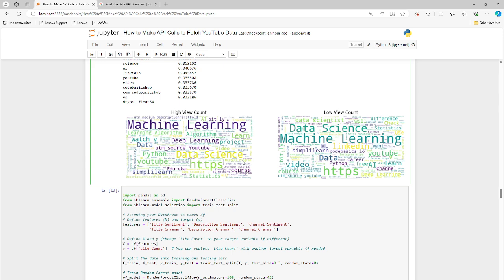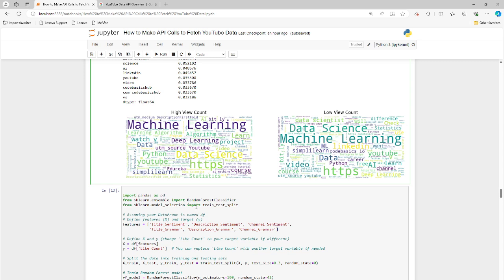So let's look at a random forest classifier, sorry, we're going to go ahead and use a little machine learning to understand the likelihood to predict like counts of a video based on the features, which include title sentiment, description sentiment, channel sentiment, title grammar, description grammar, and channel grammar. I won't go into all the details of machine learning. That's somewhat complex, but I have several videos on my channel already that describe how machine learning is done, how data science experiments are run, and things like that.